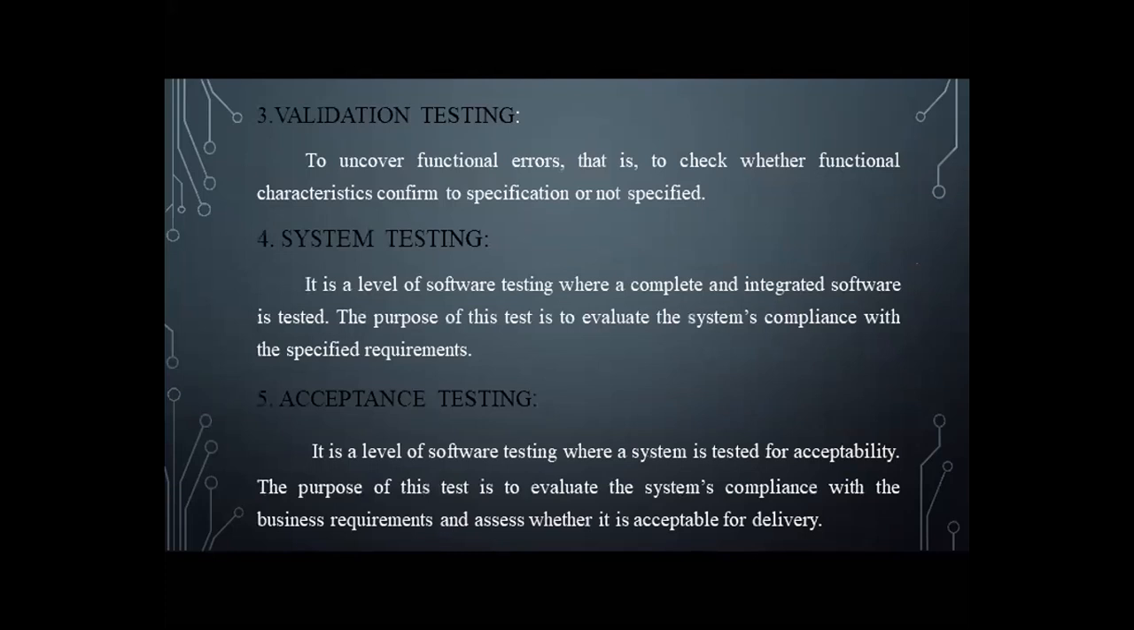Validation testing comes when we give the input and check whether we get the desired output or not. System testing is testing of the software systems, or the different tools that we have used. And acceptance testing is when we complete the whole project, we are going to test the whole project at a time.